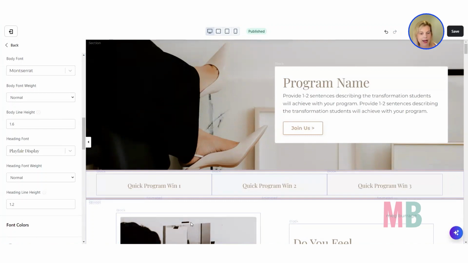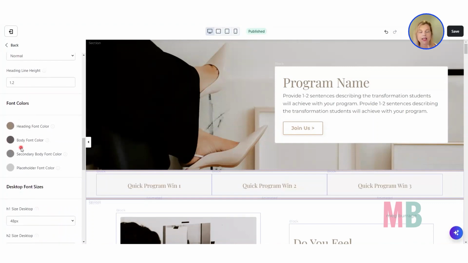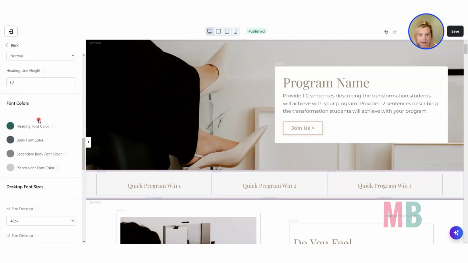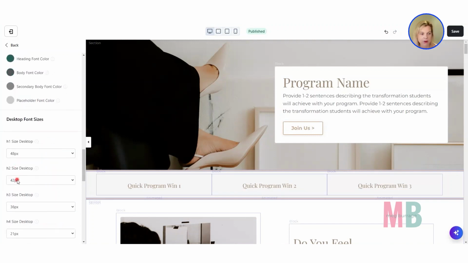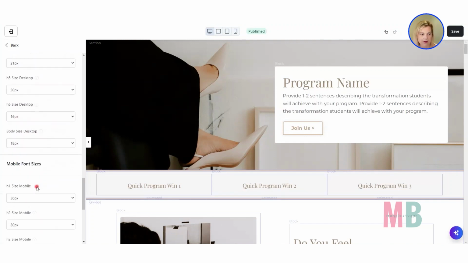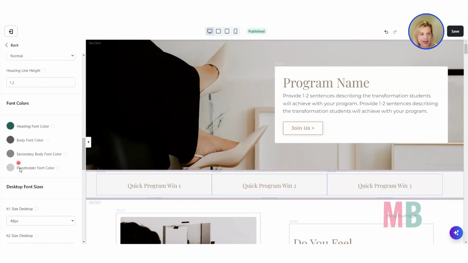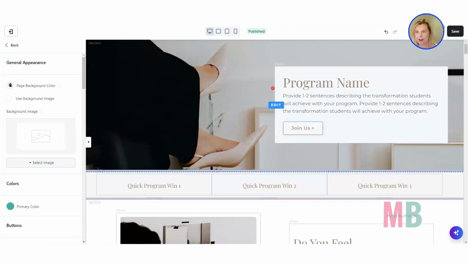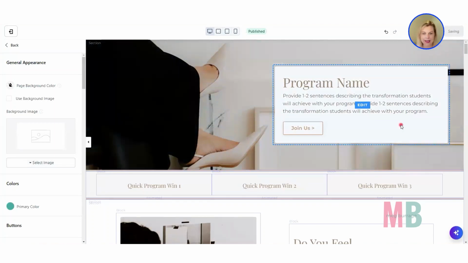Now, what is your brand body font and your heading font? And then what color do you want your fonts to be? So we said, okay, make all the headings gold for Softly Does It, but I could go through and say, oh, let's just go with a dark green from my palette. And then you can change also your font sizes on desktop and also on mobile. So once you've done as many changes as you can, come up and hit save in the top right corner and give it a second to think about it and it will process for you.